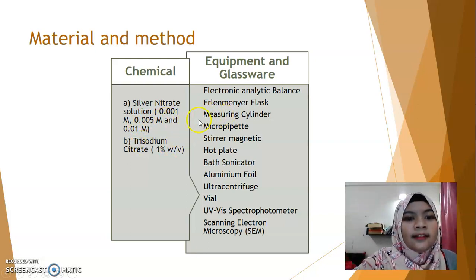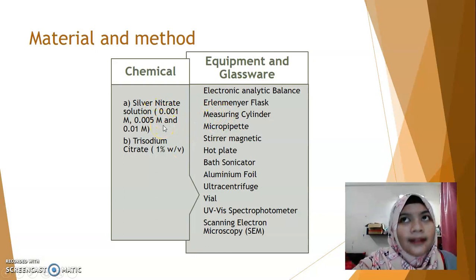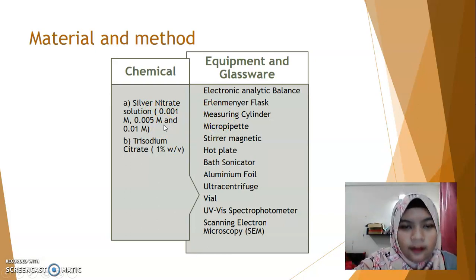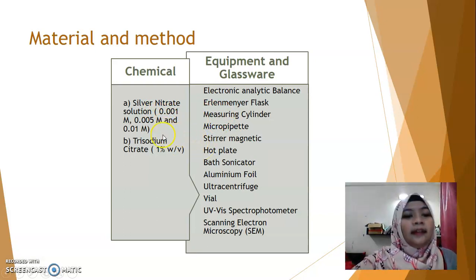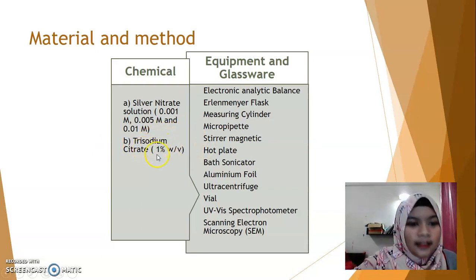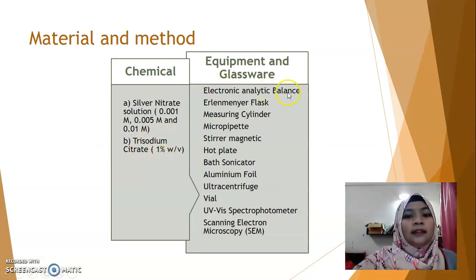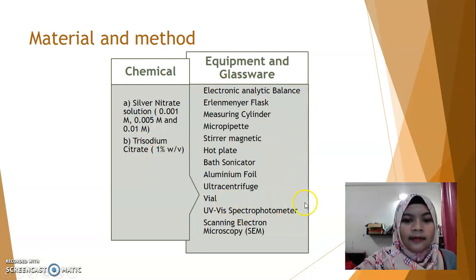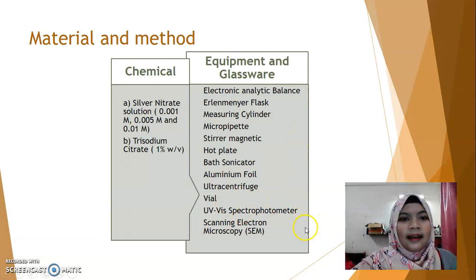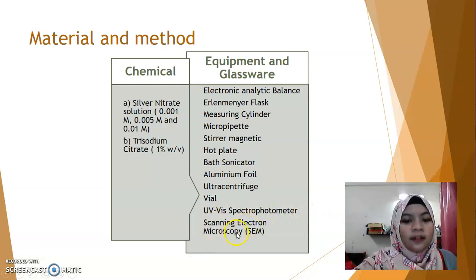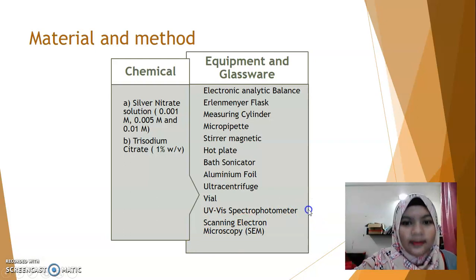Each concentration of silver nitrate will produce a different size of the silver nanoparticle, and the reducing agent we use is trisodium citrate. This is the list of the glassware, and at the end we will characterize this silver nanoparticle by using equipment like the UV-vis spectrophotometer and scanning electron microscopy, or SEM.